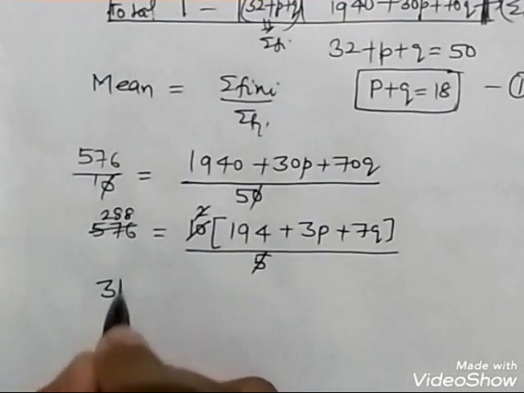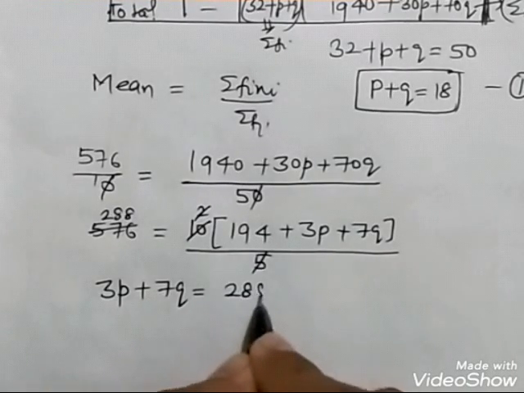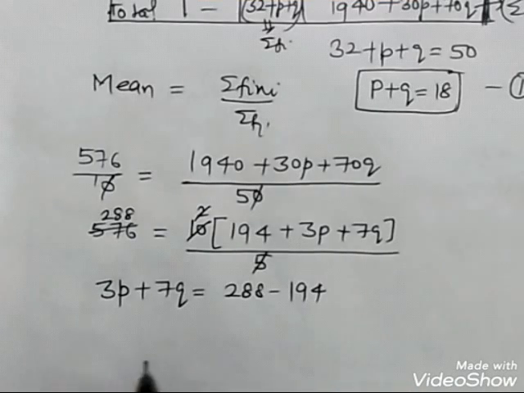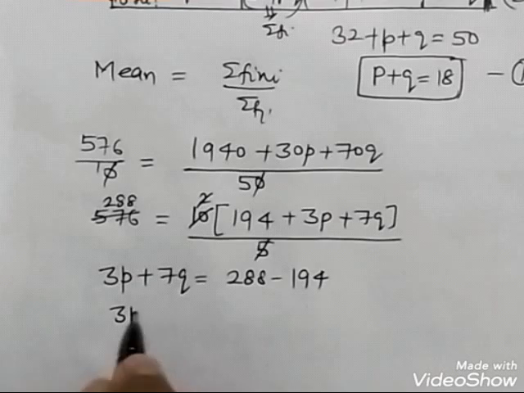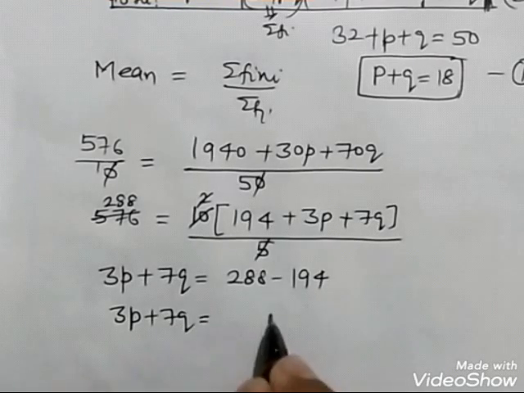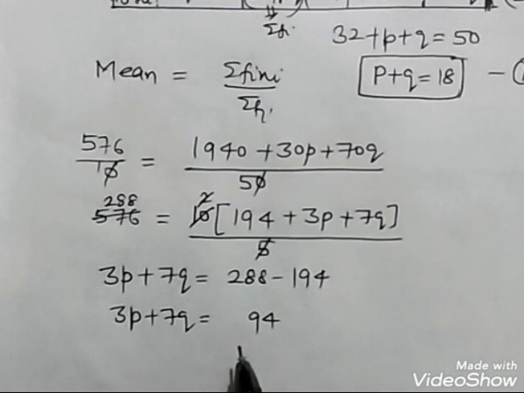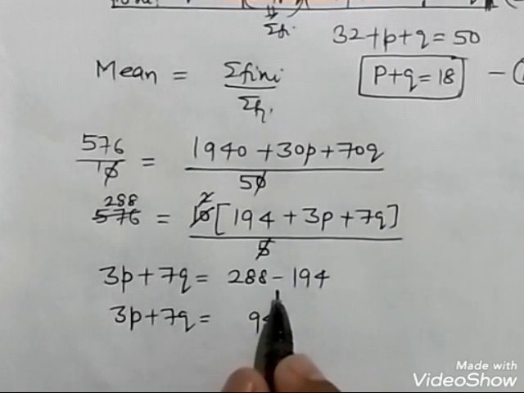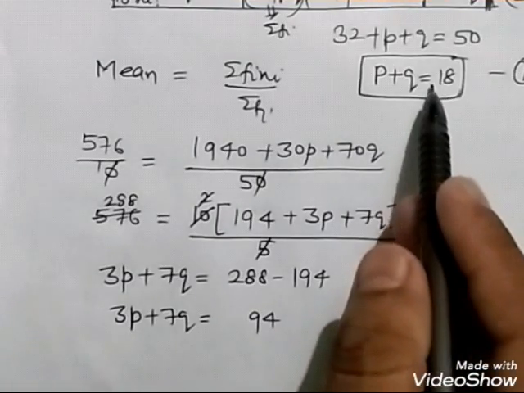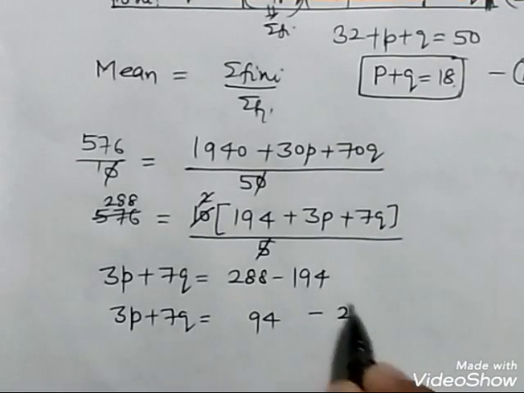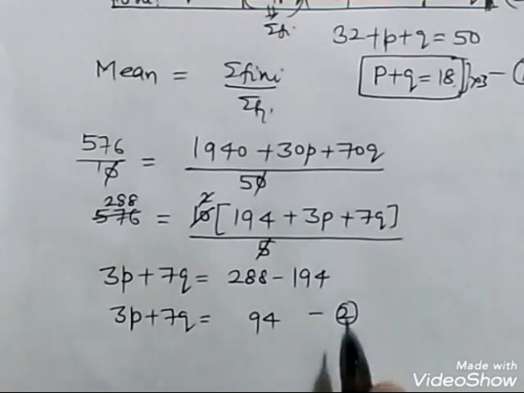So 3p plus 7q is equal to 288 minus 194, which is 94. Let it be 2. Make it multiply by 3. 3 is quite easy to multiply and subtract.